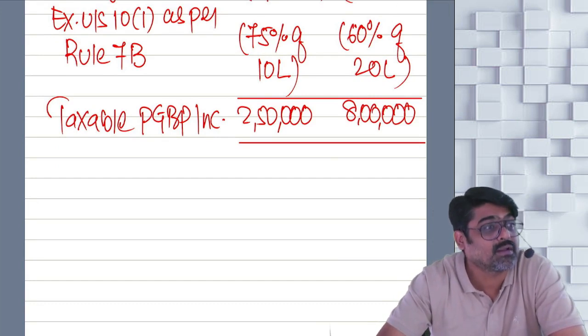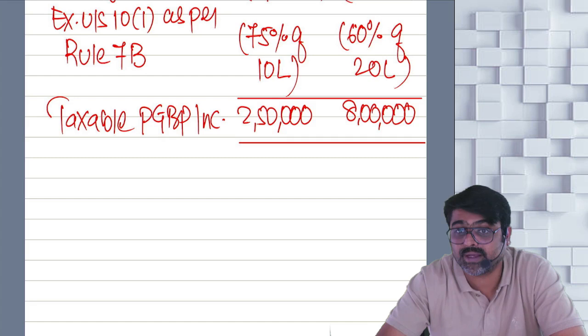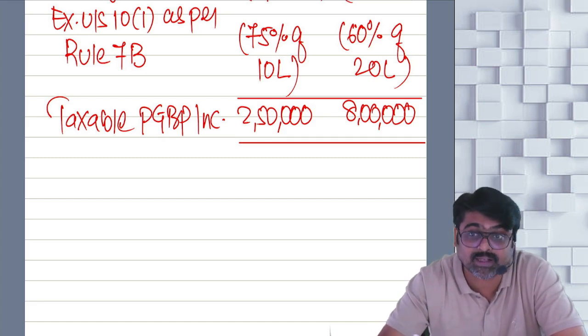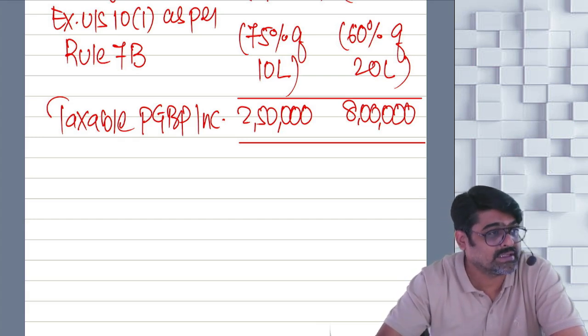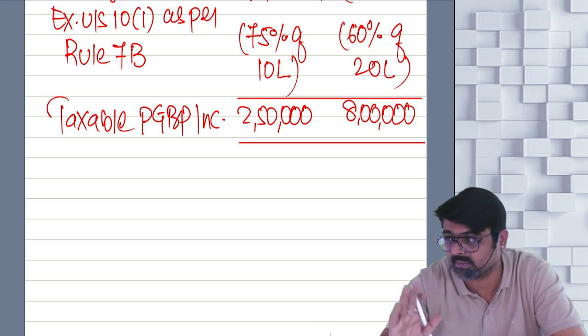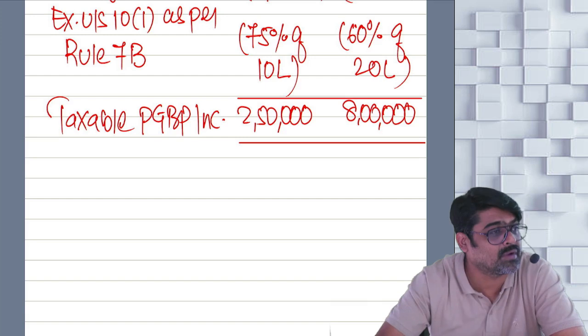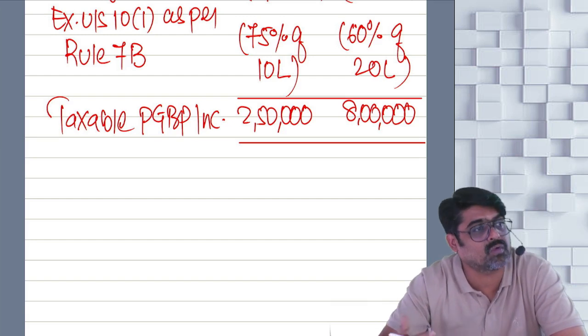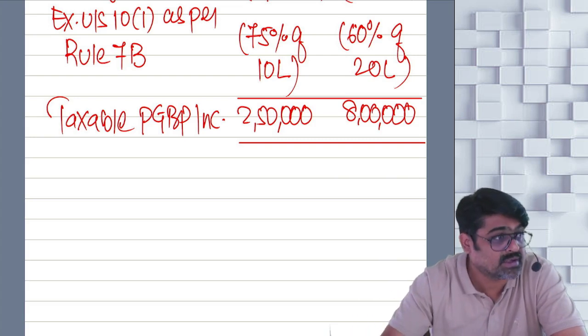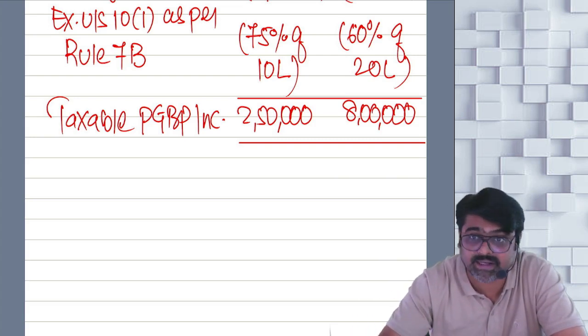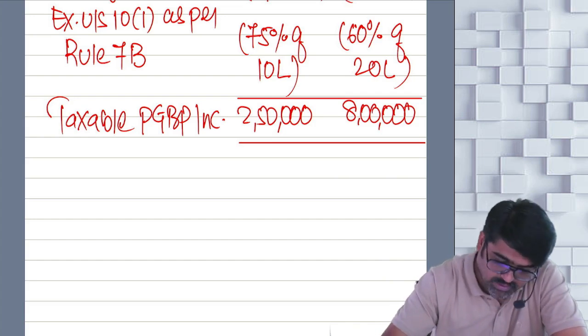The assessee is an individual. Agriculture income is also more than 5,000, and the total income is also more than the basic exemption limit. Only in the case of Shyam, the tax liability will be calculated. But for Raja, no tax liability will be calculated because his total income itself is less than or equal to the basic exemption limit. Whether 115BAC is followed or not, only in the case of Shyam the tax will be calculated, but by doing partial integration. Understanding or not? Okay. Next one.